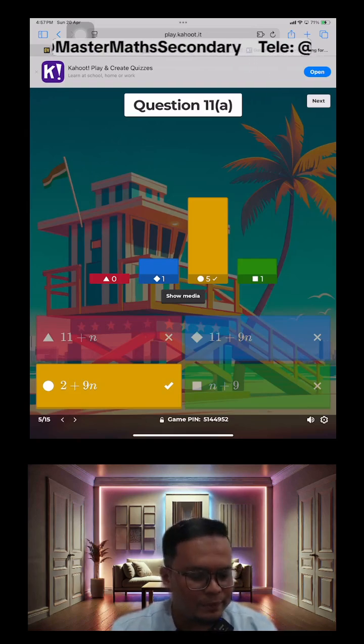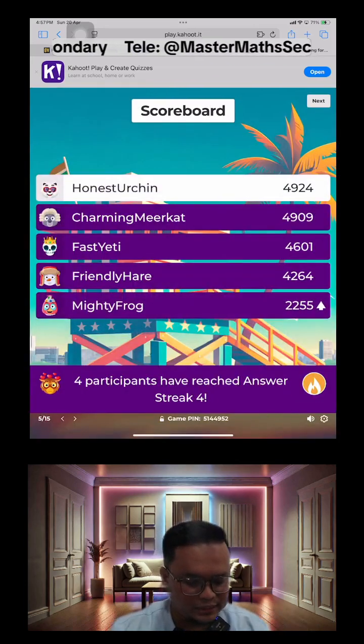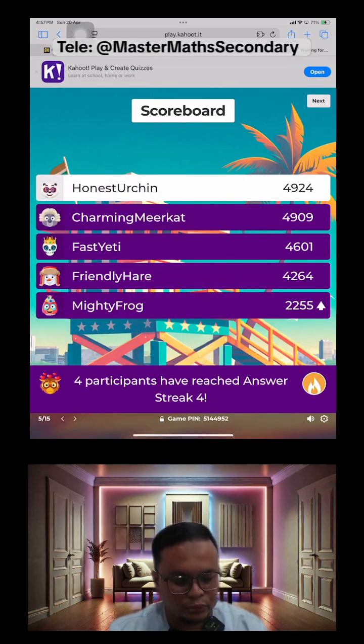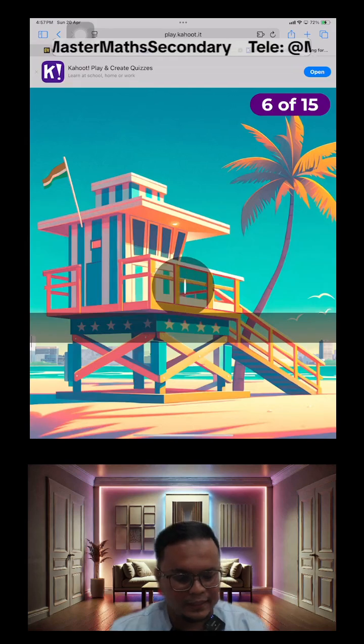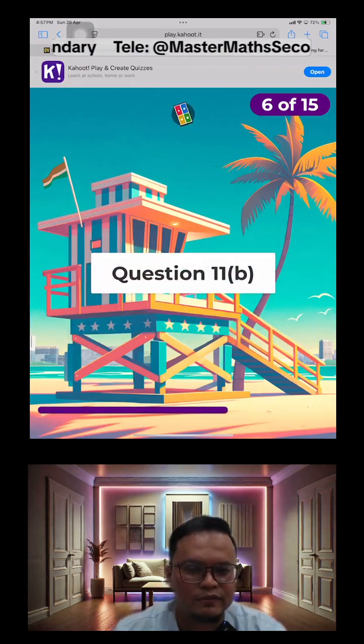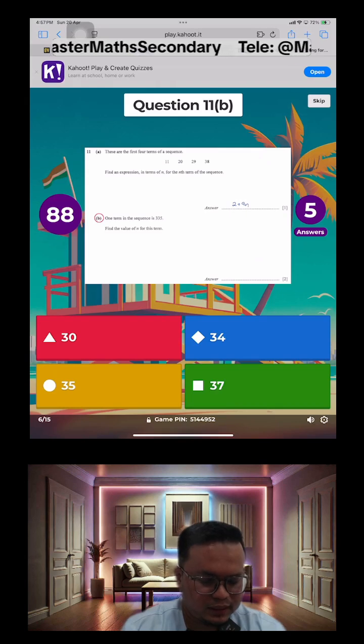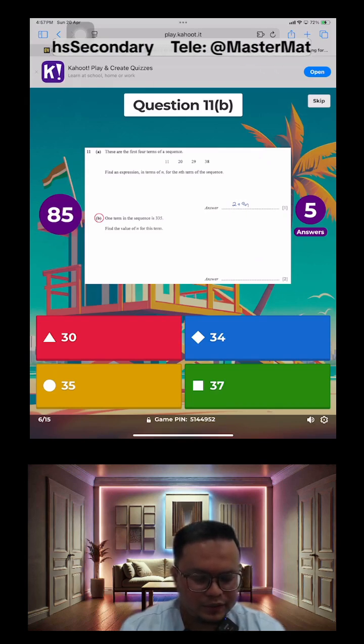But let's look at 11 part B first. It's related to the same pattern problem that we had just now. Not much changes to the top two. Let's move on to the next part B. Okay, this is 11 part B. This one also got double points, guys. So try to be careful with this one, because it has double points.